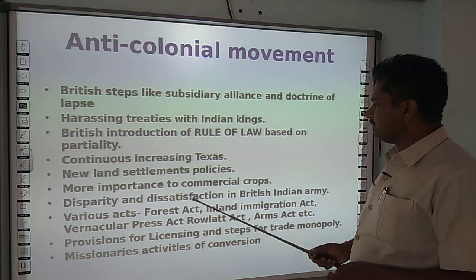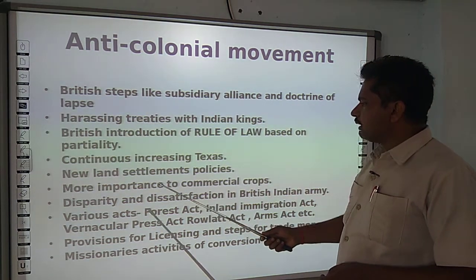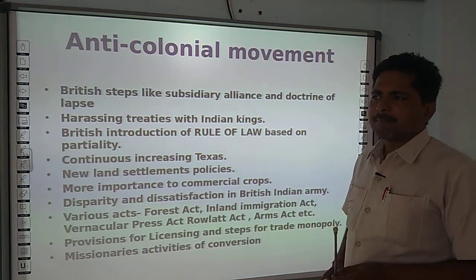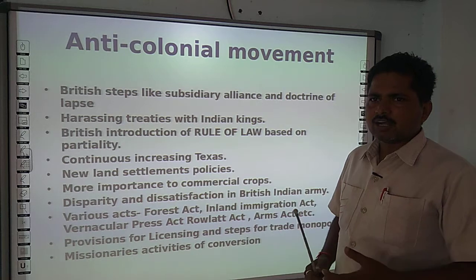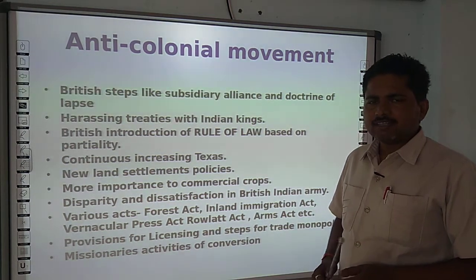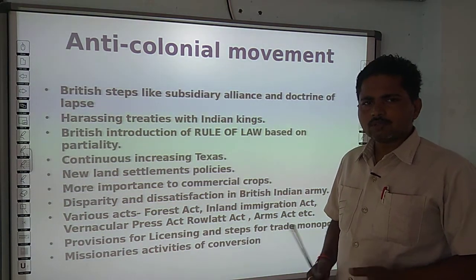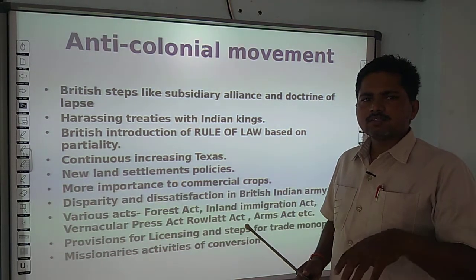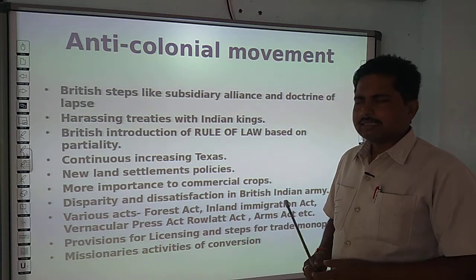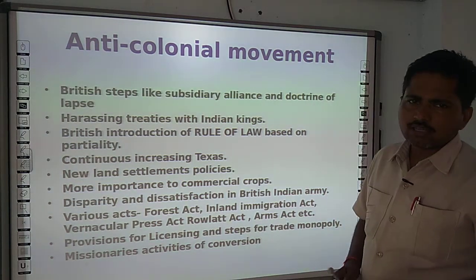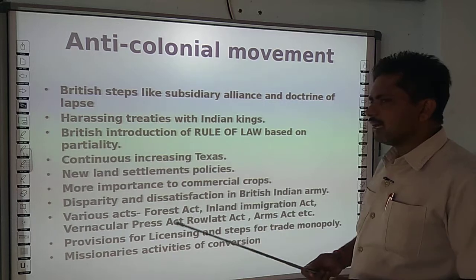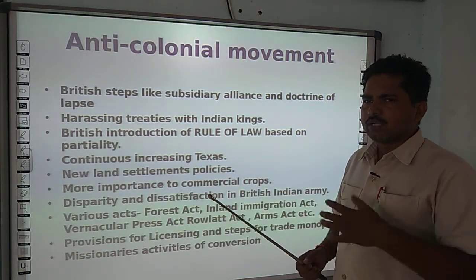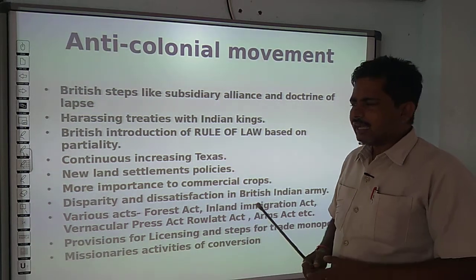They also gave more importance to commercial crops. As I defined in Champaran, the people started to rebel against the Britishers due to what? Their enforcement on the people to grow indigo, which was a commercial crop of that time. Such steps were also taken in southern India for the growing of coffee, tea and various other crops in different parts of our country.